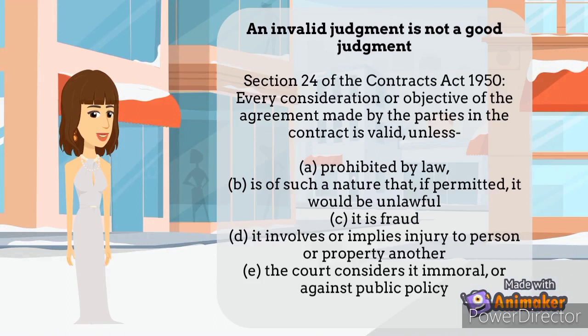Section 24 of the Contracts Act 1950. Every consideration or object of the agreement made by the parties in the contract is lawful unless: A. prohibited by law. B. Is of such a nature that, if permitted, it would defeat the provisions of any law. C. It is fraudulent. D. It involves or implies injury to the person or property of another. E. The court considers it immoral, or against public policy.